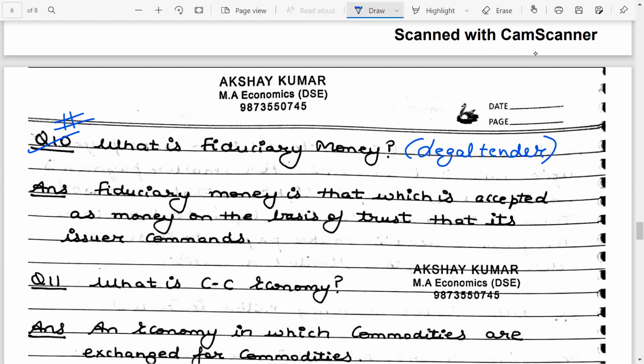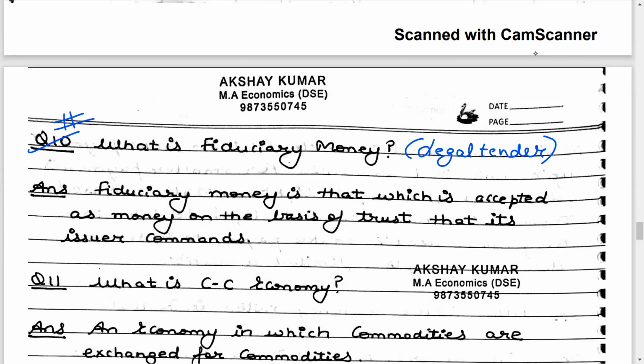So they can also ask you what is meant by legal tender. Your answer is going to remain the same. Fiduciary money is that which is accepted as money on the basis of trust that its issuer commands. So the main phrase here is basis of trust.